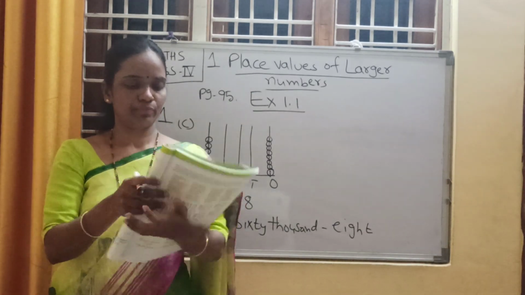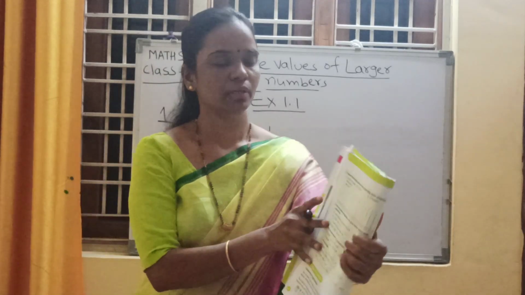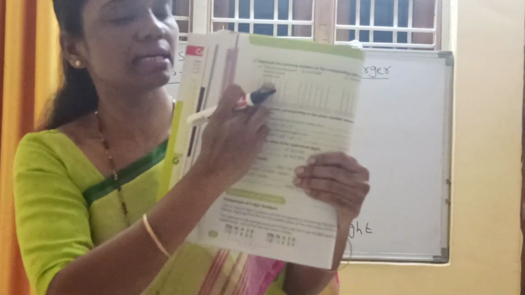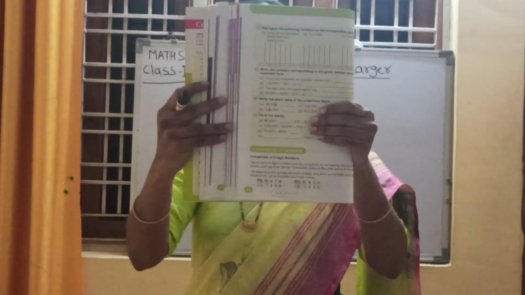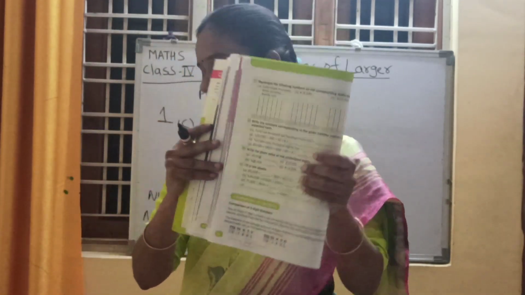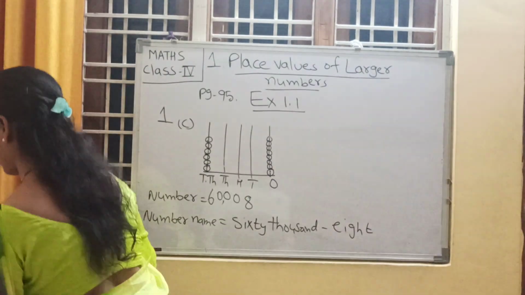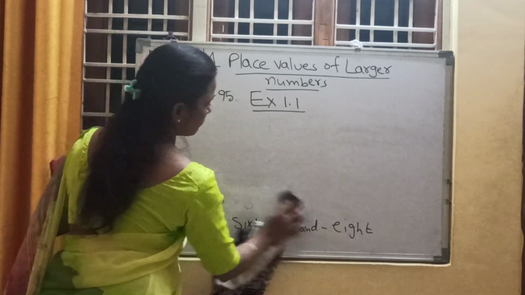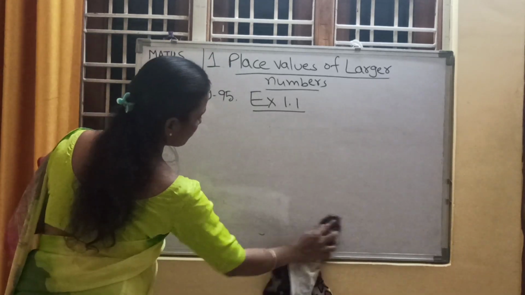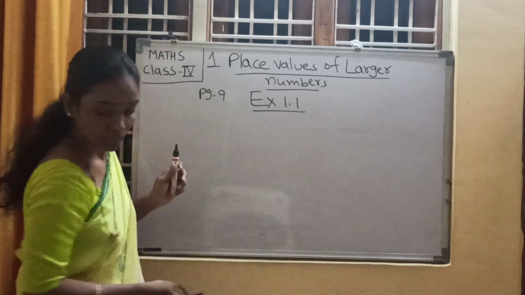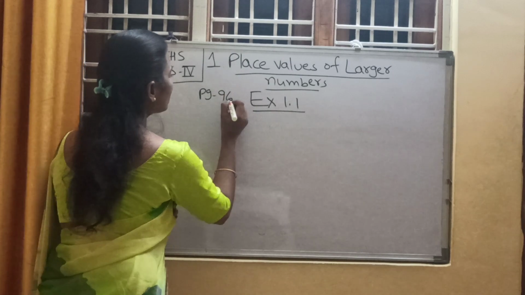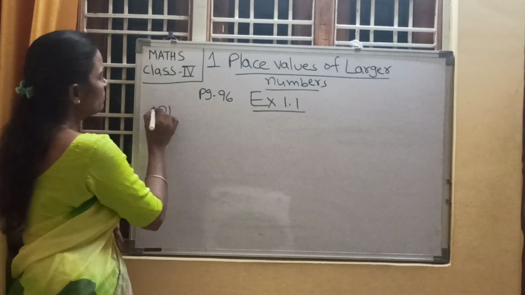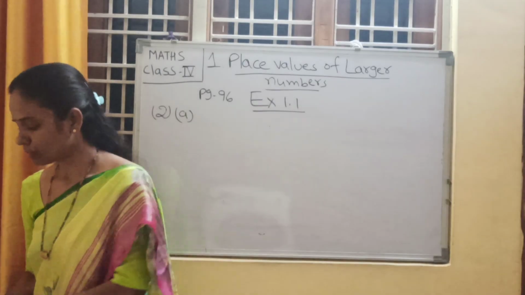Now, page number 96. A bit we are doing now. Page number 96, second problem. What is that problem?